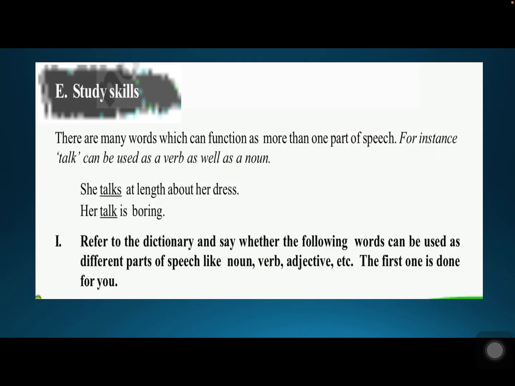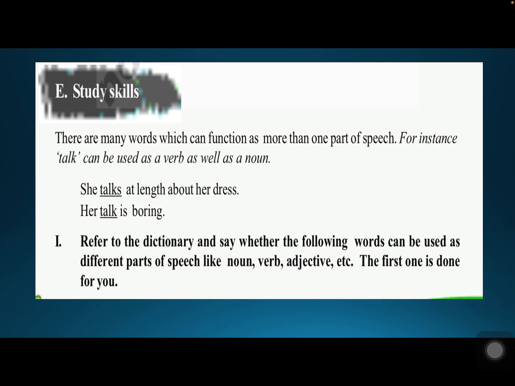Now just look at the study skills. There are many words which can function as more than one part of speech. For instance, talk can be used as a verb as well as a noun. So now look at the sentence. She talks at length about her dress. That means she talks at length about her dress, and her talk is boring.